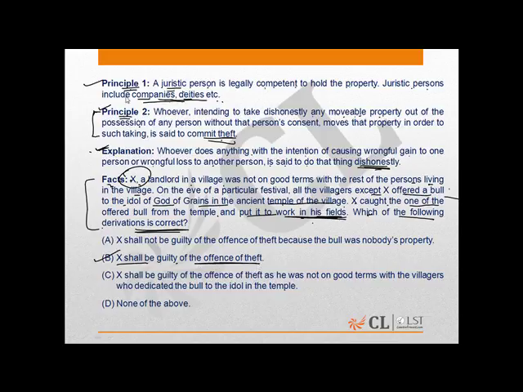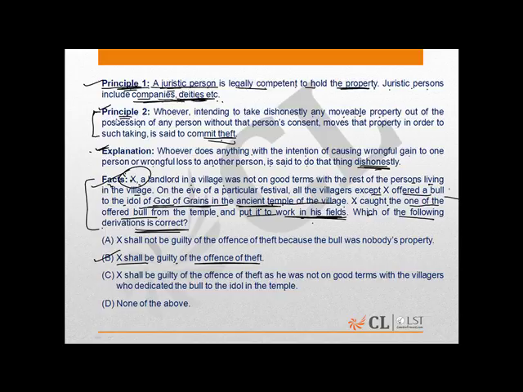If we read the first principle, it clearly states that a juristic person is legally competent to hold the property. And the best example they have given is of companies and deities, right? Now, if we read the facts, it is clear that the bulls were offered to the god of grains, that is the deity, in the ancient temple. So in a way, the deity was legally competent to hold the property, being the bull.